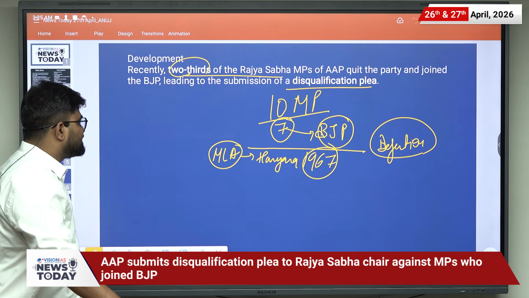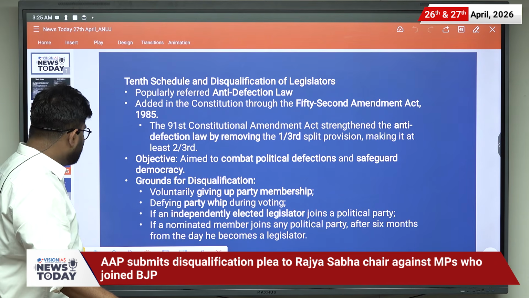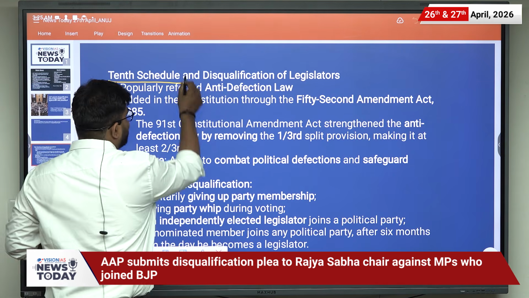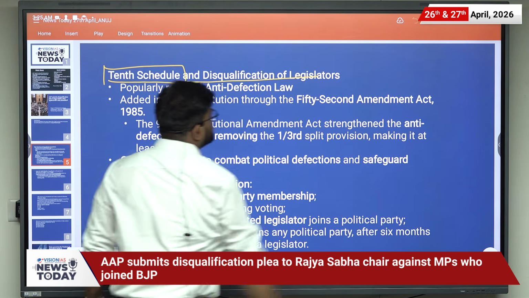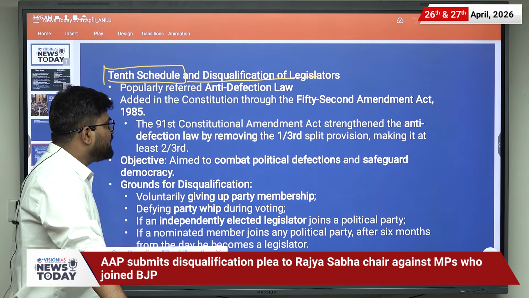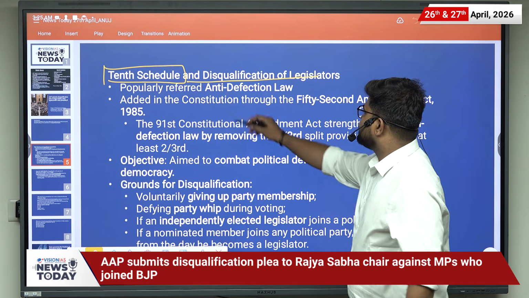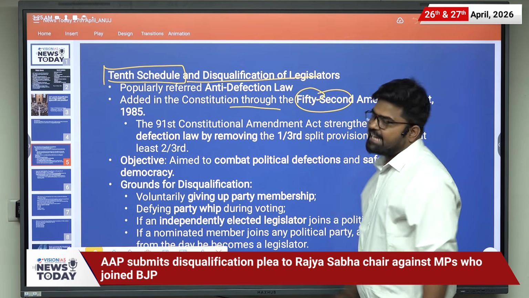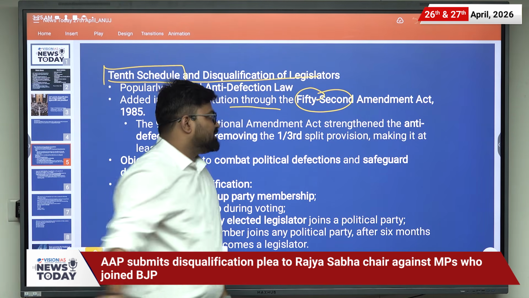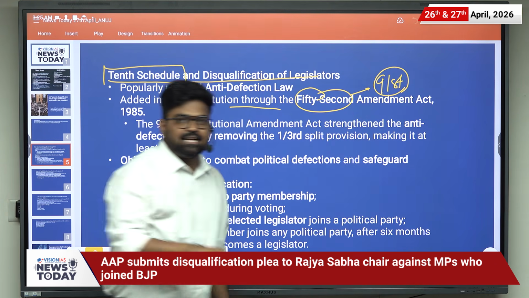Now let us discuss what this anti-defection law is and what the rules under it are. It is there under the 10th Schedule, and disqualification is governed by the anti-defection law. It is popularly known as the anti-defection law. It was added to the constitution through the 52nd Amendment Act of 1985. It was amended by the 91st Amendment. And why was it amended?